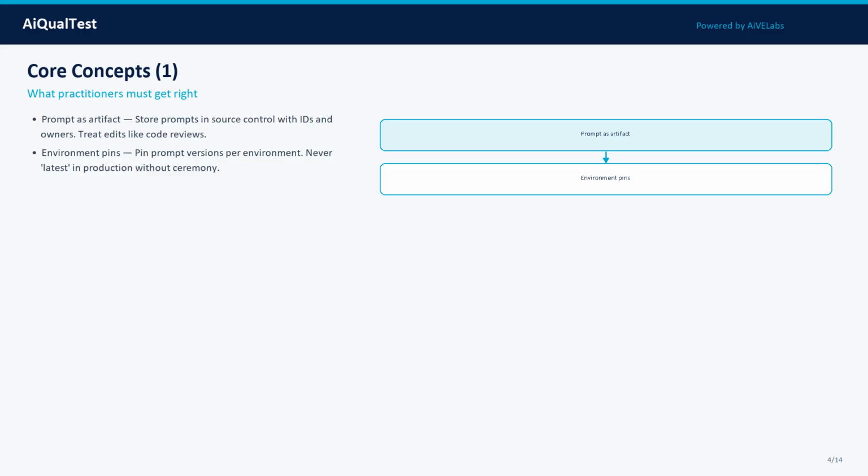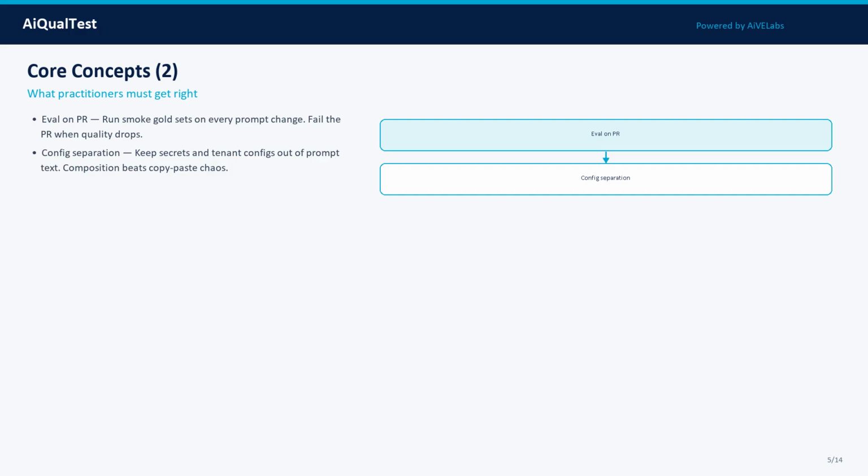Concept 2: Environment pins. Pin prompt versions per environment. Never latest in production without ceremony. Concept 3: Eval on PR. Run smoke gold sets on every prompt change. Fail the PR when quality drops. In practice, treat each of these as a measurable property, define what good looks like, attach evidence, and track it across model, prompt, data, and tooling changes.